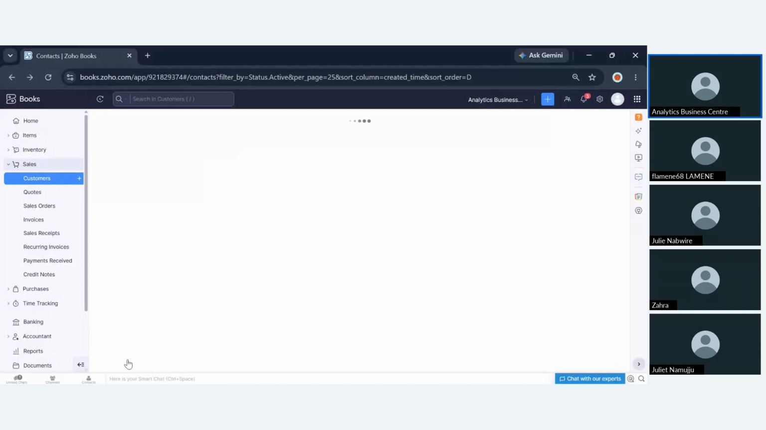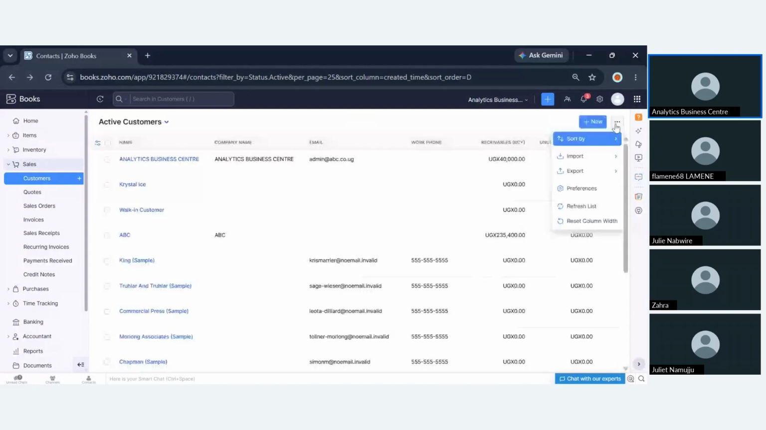So we also have this shortcut. Let's say if you have an Excel sheet that is ready, you can actually go ahead and import your customers automatically. But we also have, as I said from the beginning, this system, you can actually go ahead and integrate it with other Zoho apps.